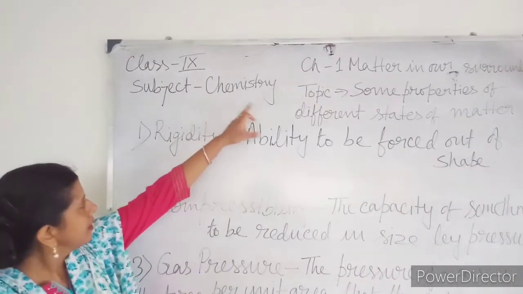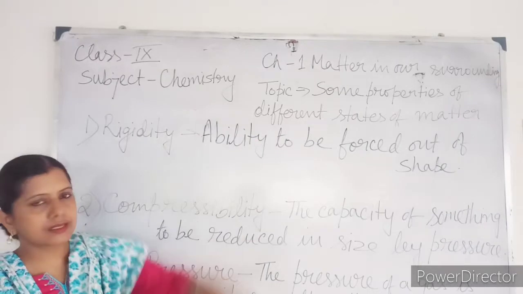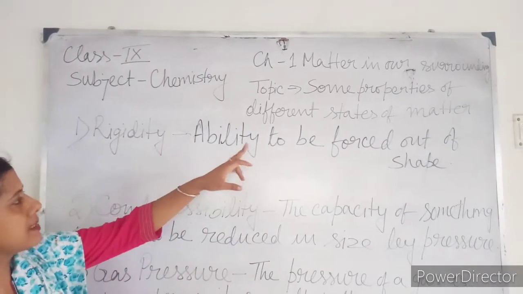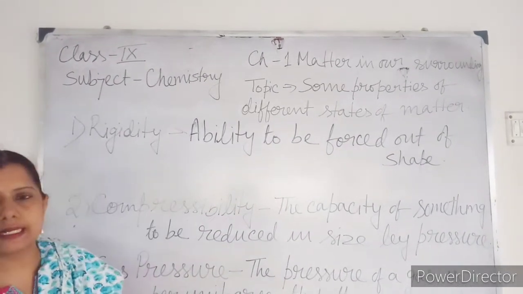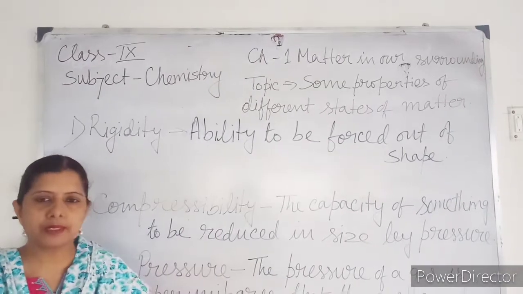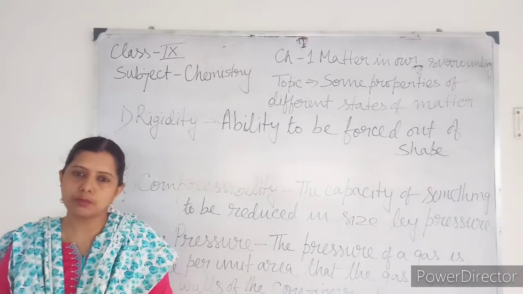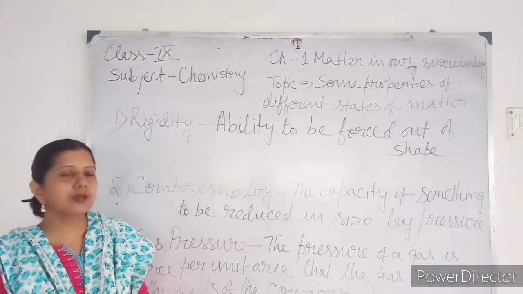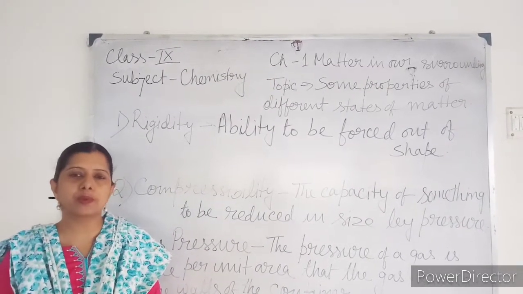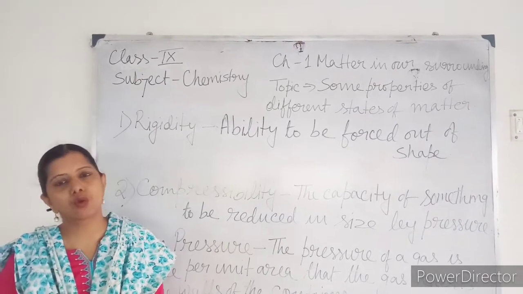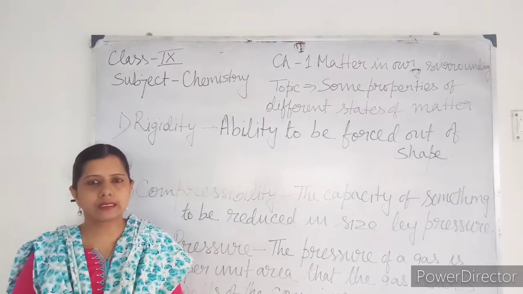Today again, chapter 1, Matter in Our Surroundings. My topic is some properties of different states of matter. In this chapter you came across certain properties. You have to understand the meaning of those properties, and in which state of matter which property is highest and which one is lowest. That I am going to discuss.